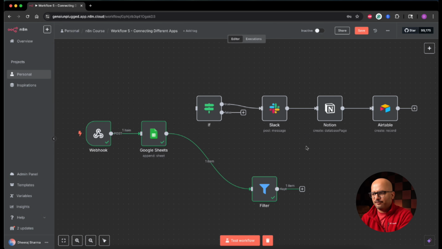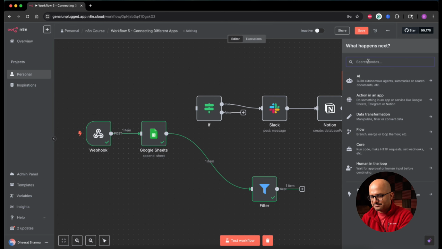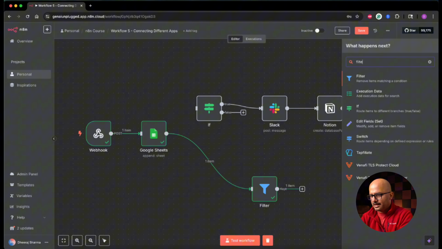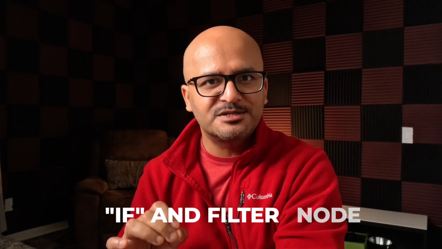And if I show you the definition of the filter node and the difference between if and else, you will see that the filter node says remove items matching a particular condition, whereas the if node says route items to different branches based on true or false. So that's the difference between the if and else node and the filter node, and you have a clear understanding of where to use which one of them.